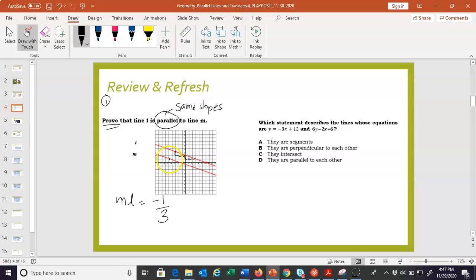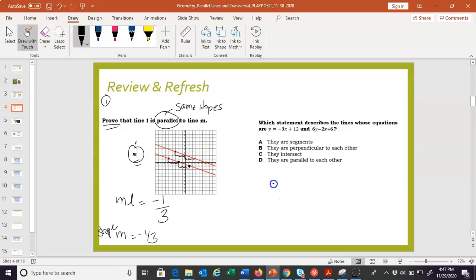Ideally, line M should be the same. If it is, then we've proven that they are parallel. Let's see. Down 1 over 3. Yep. Down 1 over 3. Awesome. So the slope of line M is also negative 1/3. That's funny, I would never do that. Who made this problem? They used M for the line. That's hilarious.